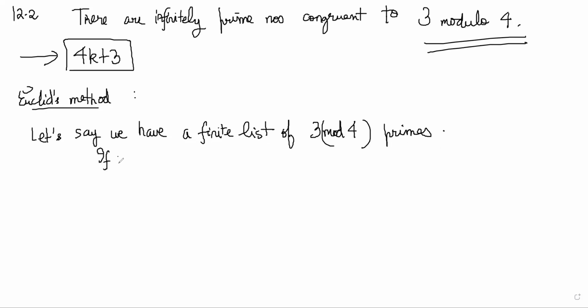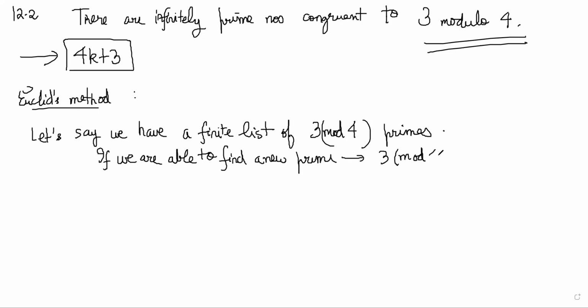If we are able to find a new prime which is also 3 mod 4, then basically we have proved that this list was not complete, right? And this list should have had another member. And if you are able to do that, you can repeat that process again and again with the updated list. So suppose that other member turned out to be q. You can add q to that list.